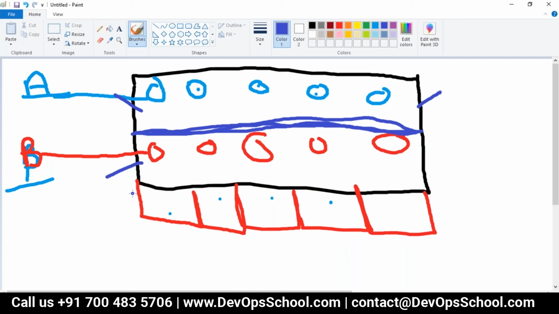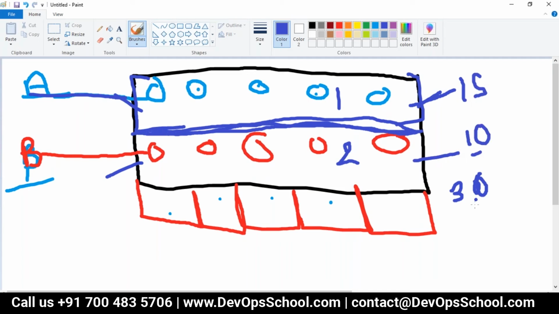Now what we can do is, for this subcluster 1 and this subcluster 2, we can set the limit. Let's say you have a total capacity of 30 GB RAM. So here you can set that whatever pods you are running in this subcluster, consolidated, cannot use more than 15 GB, and here you cannot use more than 10 GB. 5 GB maybe for the maintenance work.